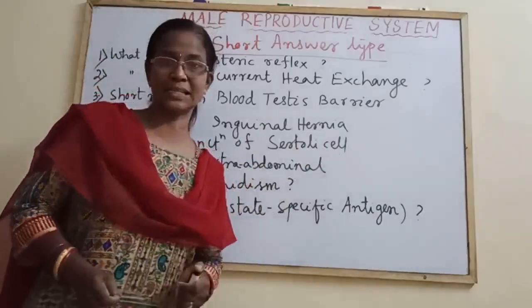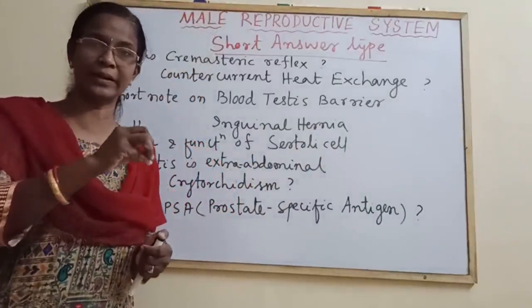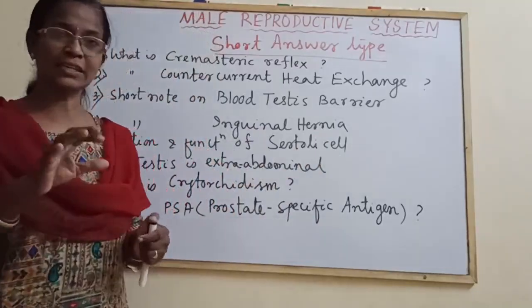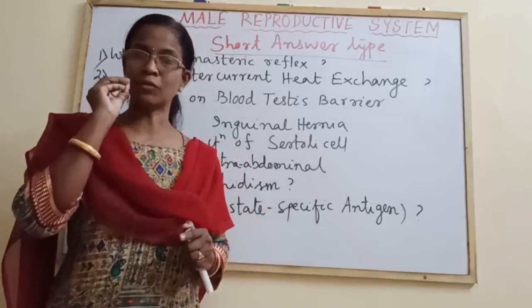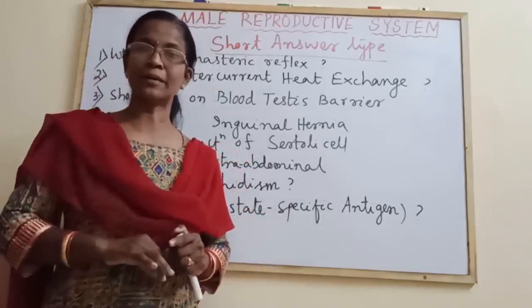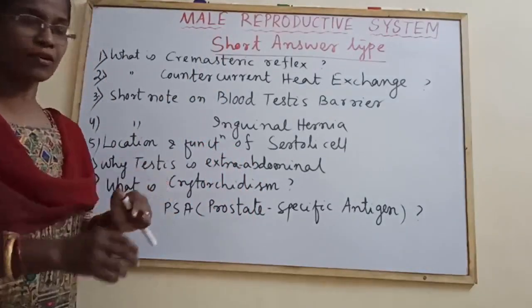Function of the Sertoli cells. The Sertoli cell is present in between the germinal epithelium, with elongated cells and a prominent nucleus. Their function is secretion of 3 things: one is the anti-Mullerian hormone, second, androgen binding protein, and third one is the inhibin, and the function of each.